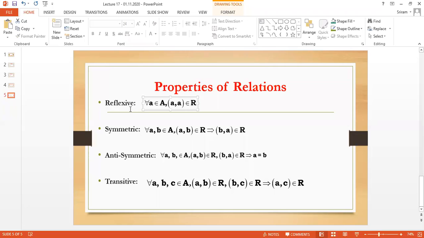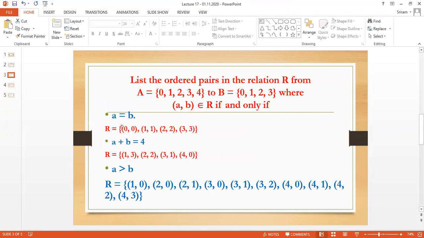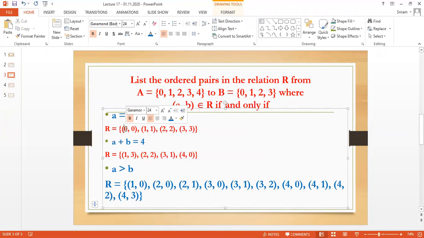See, the meaning of reflexive: for all elements A, the pair A comma A belongs to R. You remember, now you are asking, teacher, why are you not writing it 2 times. See, here we are writing A comma A, the ordered pair belongs to R, the same number. For example, I am going to take 0, 0, the numbers are same.